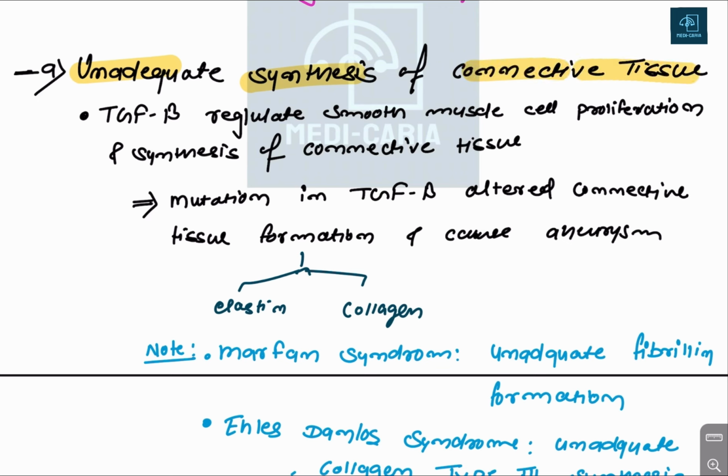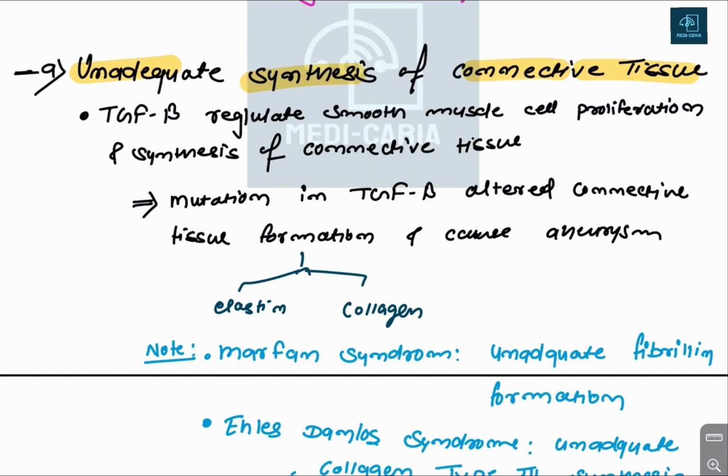There is transforming growth factor beta that regulates smooth muscle cell proliferation and synthesis of the connective tissue. So there is a mutation in this gene that alters the connective tissue formation and causes the aneurysm. This fiber will be elastin or collagen.